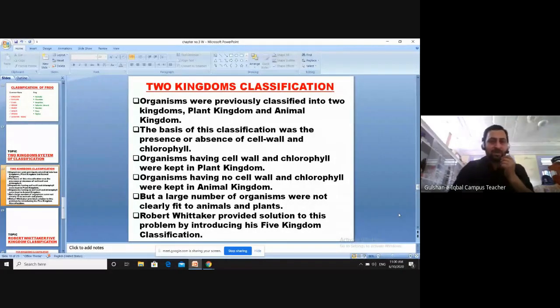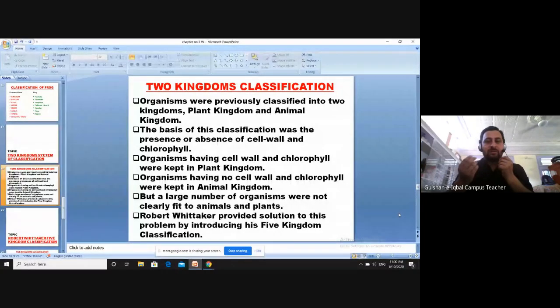Until now we studied the first one, the two kingdom classification. We discussed that all the organisms of the world were classified into two kingdoms, plants and animals. In plants, we placed all the organisms which contain cell wall and chlorophyll in their cells, and in animals, all the organisms which do not.